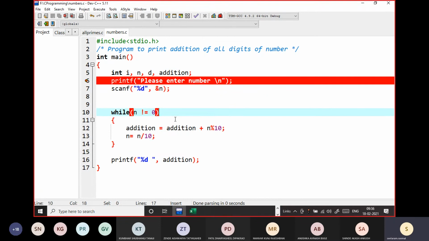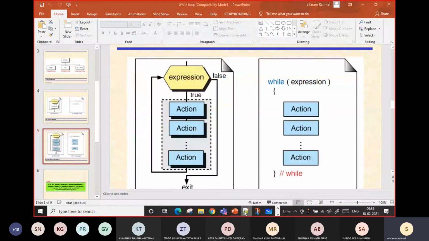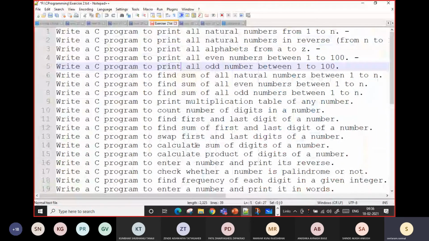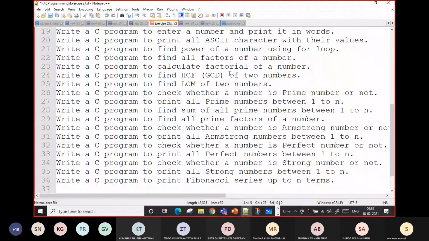Now the second thing is there is another loop, the do while loop. We will see its execution tomorrow, but we will do one more program in between. We will find out the factorial of a number. Factorial, okay.